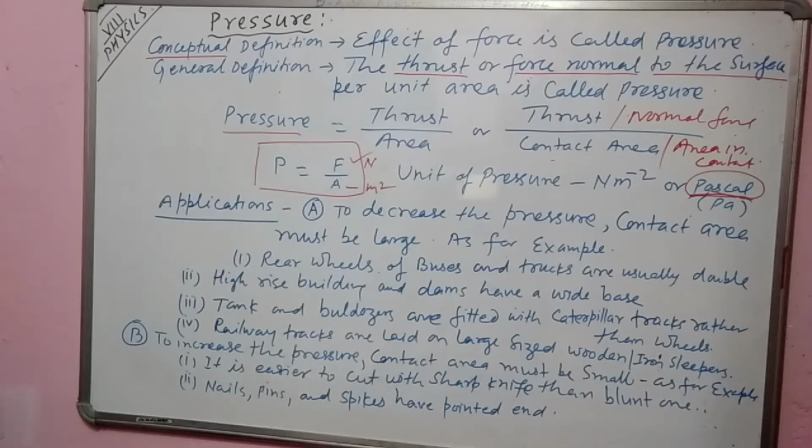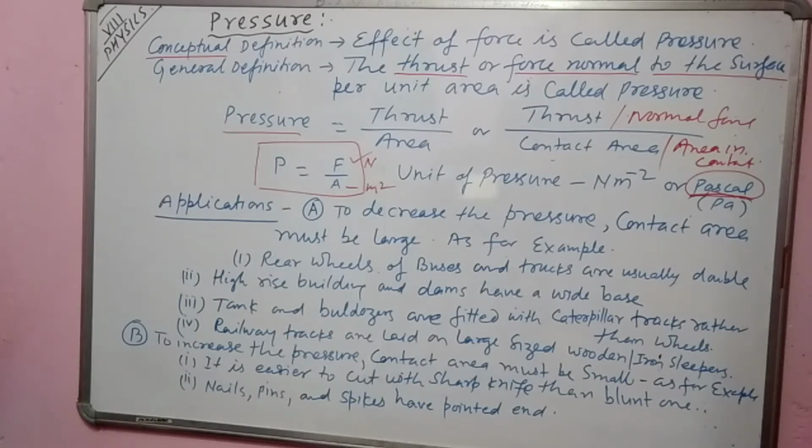While things are loaded on the truck, the weight will be maximum. Weight means force will be maximum. So the area in contact between the road and the truck is increased to decrease the pressure.